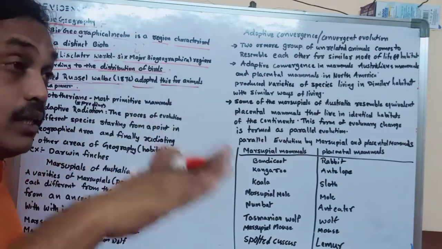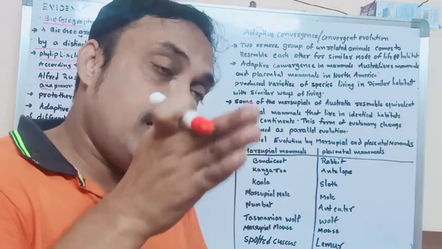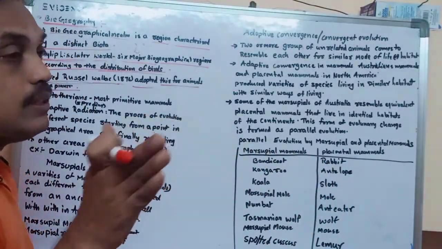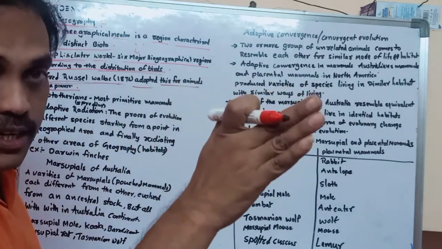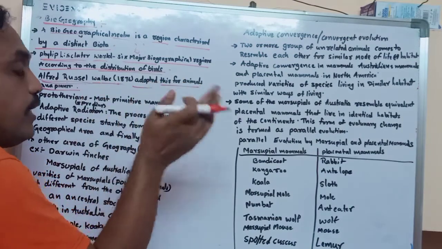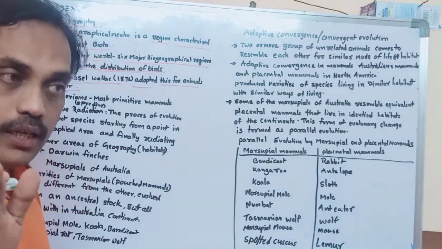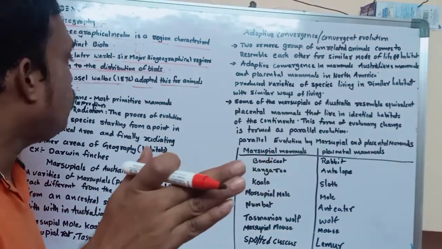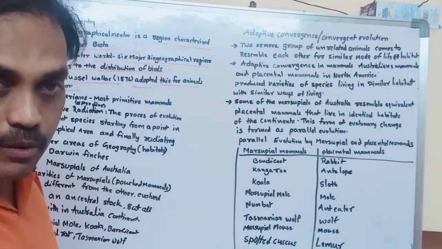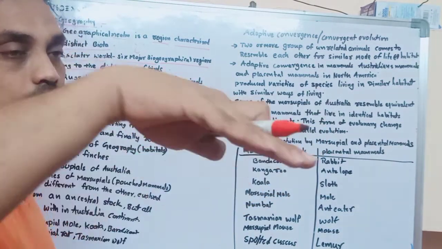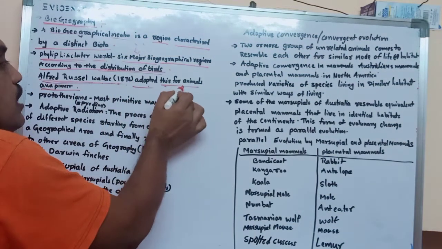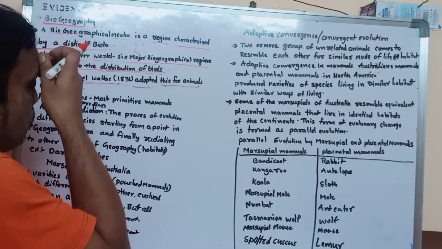Sclater divided the world into 6 biogeographical regions according to birds, and Wallace extended this to which types of plants and animals live in those 6 regions.